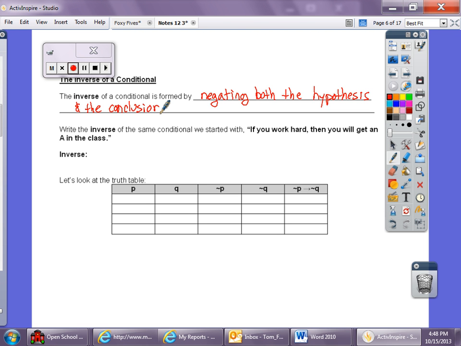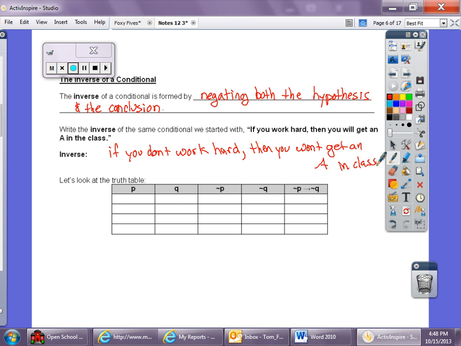So we negate both the hypothesis and the conclusion. So if we have this, if you work hard, then you'll get an A in class. Well, if we negate it, if you don't work hard, then you won't get an A in class.